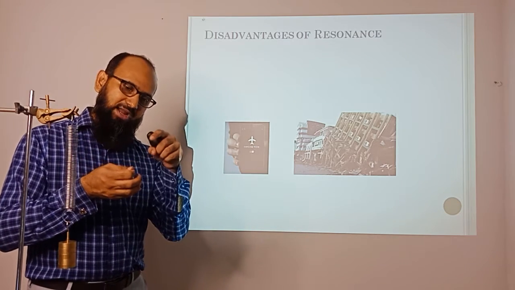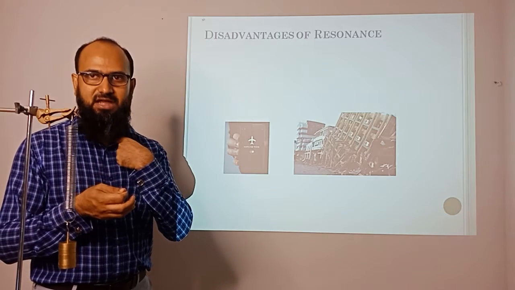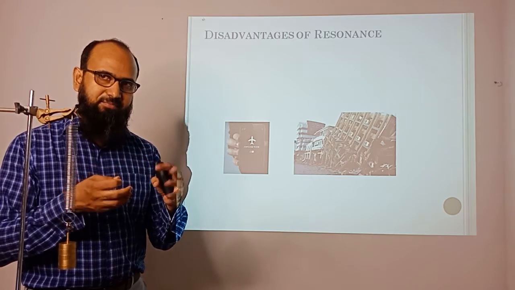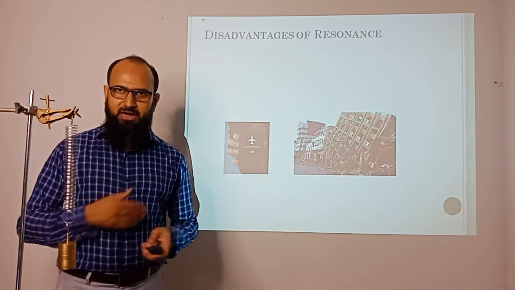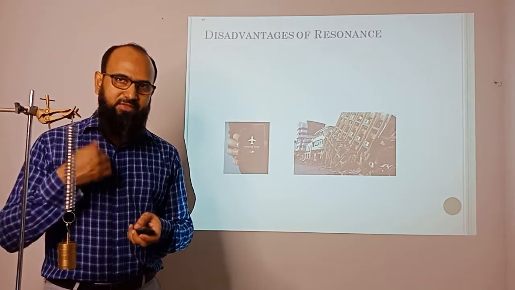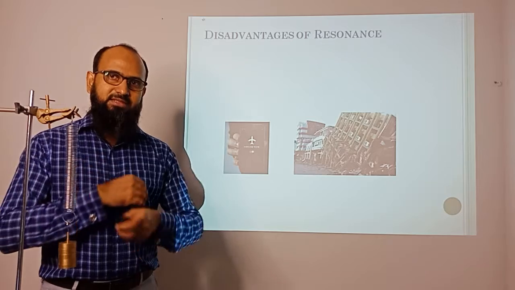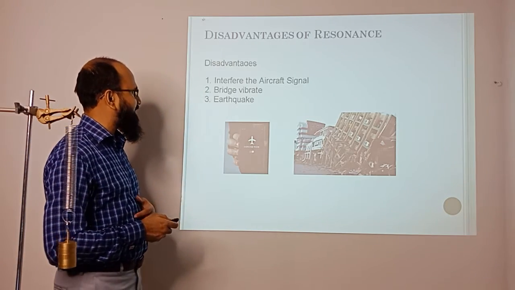Because the wine glass has a particular natural frequency, if the sound also has that natural frequency, the amplitude will be maximum and the glass will be broken down. Similarly, soldiers don't march over some bridges, because if they walk over the bridge, resonance can be created and the bridge can collapse. So these are the disadvantages.